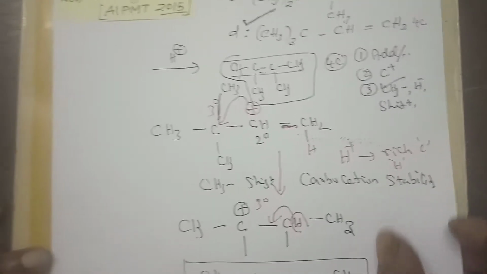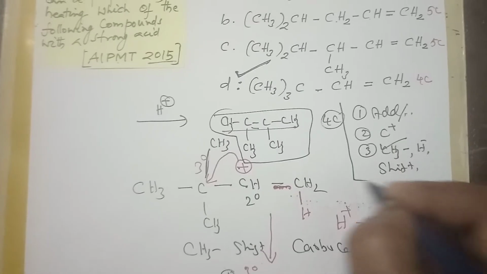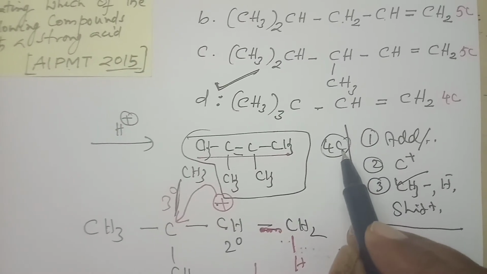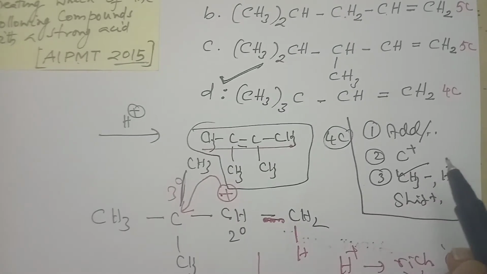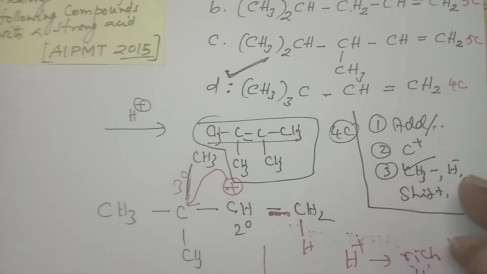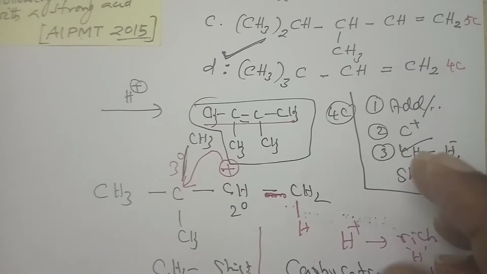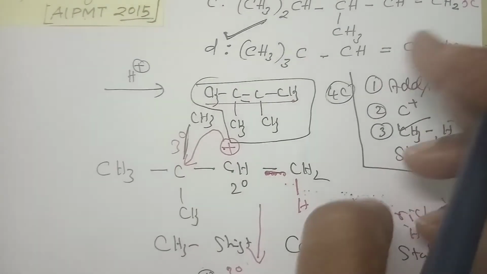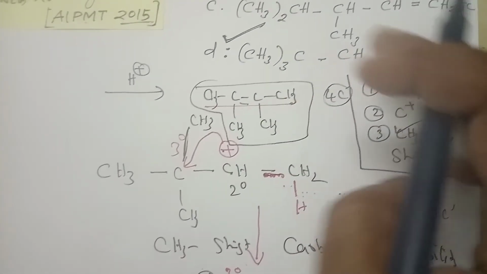So now again, my key is this. What is the first point? Write it. Parent chain is having 4 carbon. In addition, in formation of carbocation, methyl and hydride shift is not possible. So there is no chance of increasing carbon in the main chain. So specific to the 4 carbon, I am selecting this.